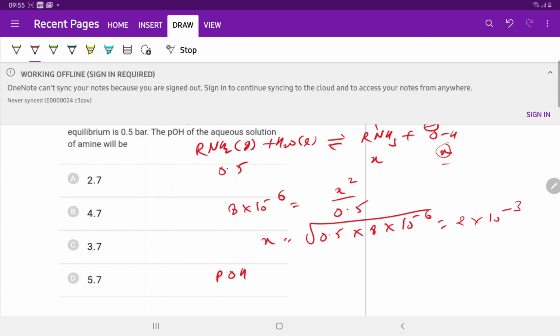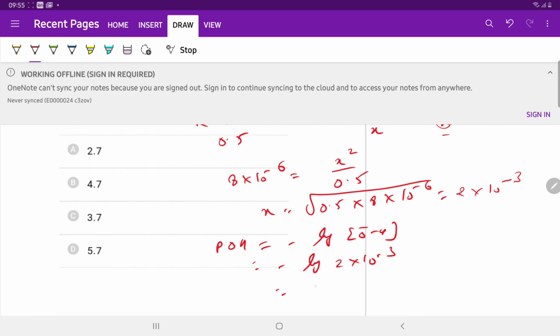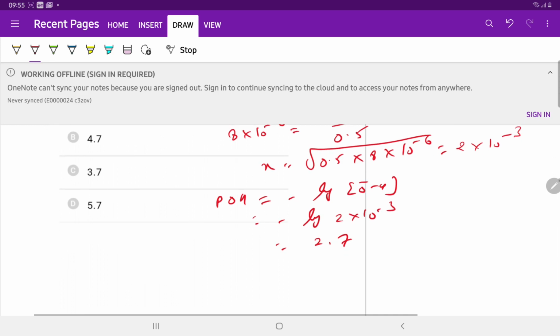x is the concentration of OH⁻. We will apply the pOH formula. pOH is equal to the negative logarithm of the hydroxide ion concentration, negative log of 2 × 10^-3, which is 2.7. So the answer is A.